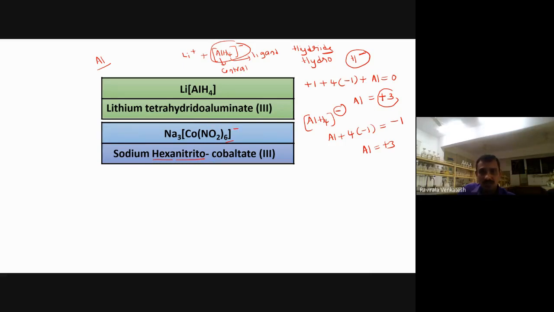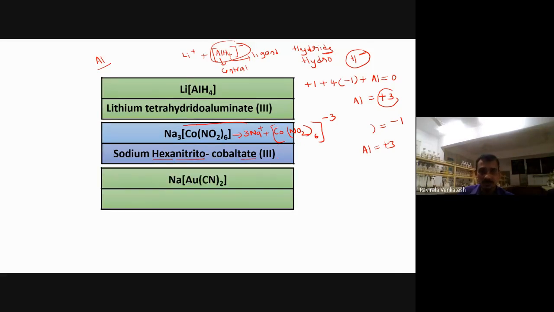Now we are having a homogeneous charge here, what? -3. The charge of this one will be -3. Otherwise, you can write like this also: 3 moles of Na plus, cobalt NO2 taken 6 times. The overall charge will definitely be -3 like this. So you have to call this one sodium hexanitritocobaltate because it is an anionic complex compound.